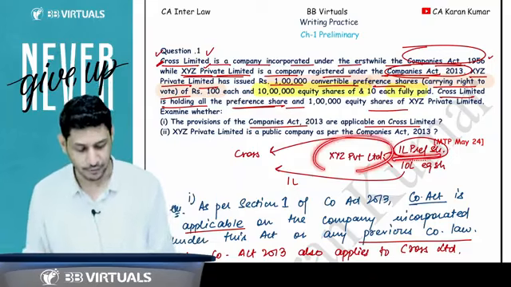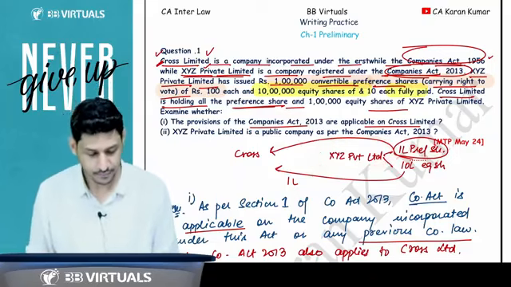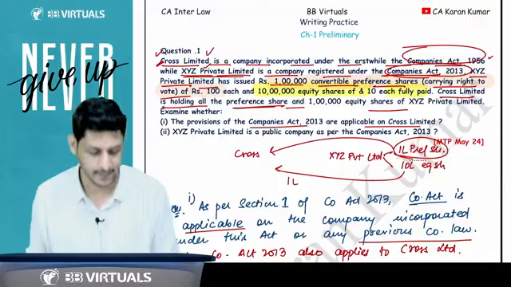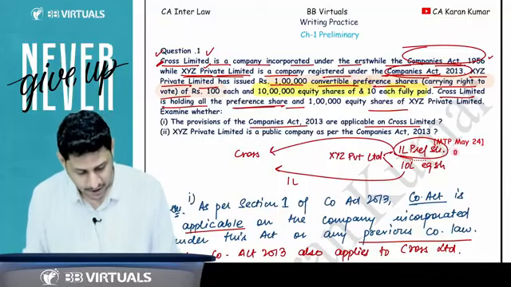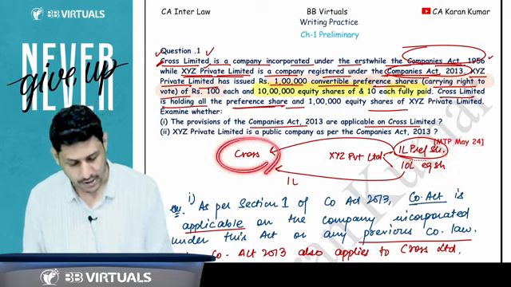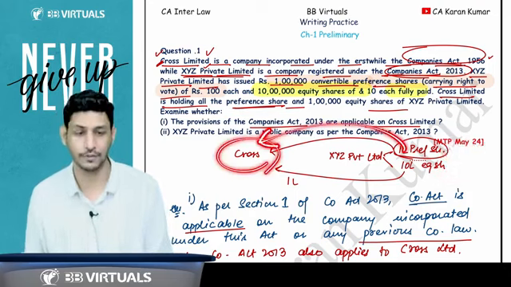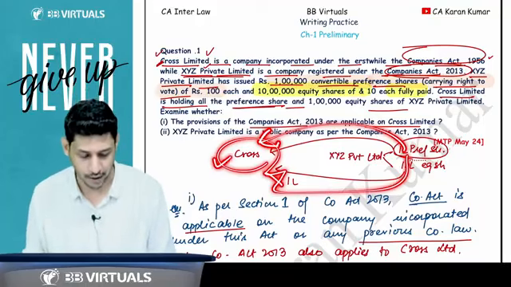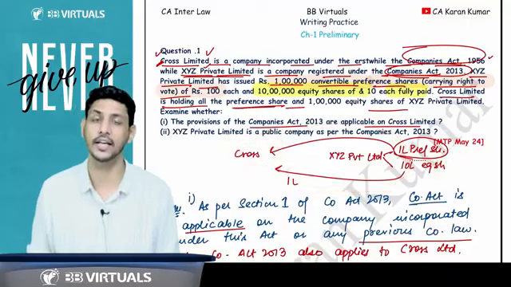So this company has 1 lakh preference shares with voting rights and 10 lakh equity shares with voting rights. The preference share is of 100 rupees, the equity share is of 10 rupees. Cross Limited is holding all the preference shares of this company and 1 lakh equity shares out of 10 lakh. They are asking whether Cross is holding this company as a subsidiary, yes or no.